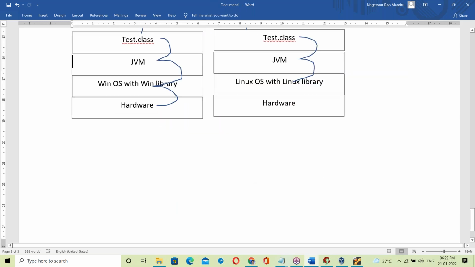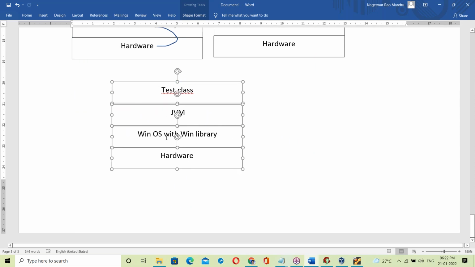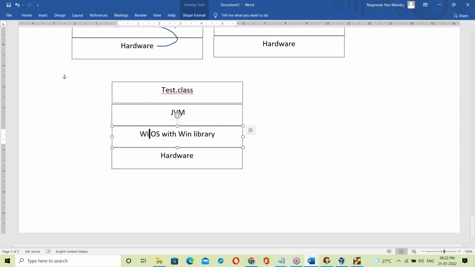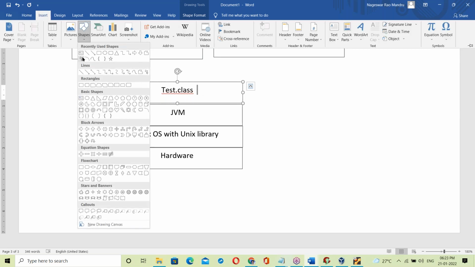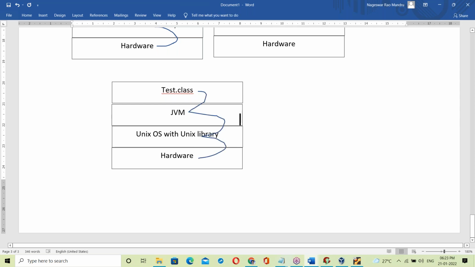Okay, suppose one more. Let us take one more platform here, the Unix platform. If it is a Unix platform, Unix base with the Unix library, same test.class file, same test.class file, now linking with the Unix OS library. So whenever the OS changes, that link changes. Every time the OS changes, that link is changing.